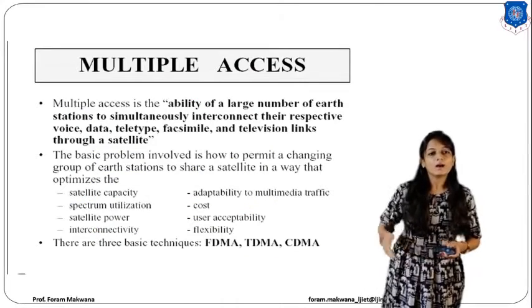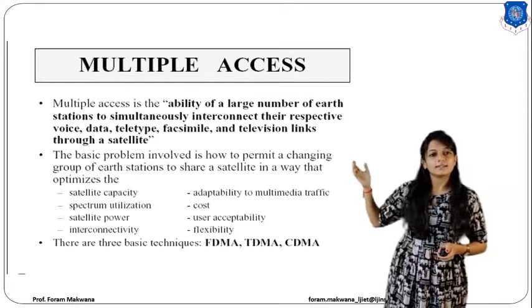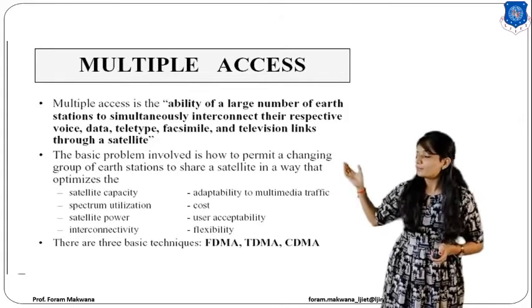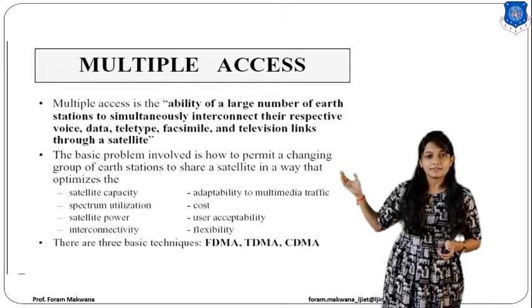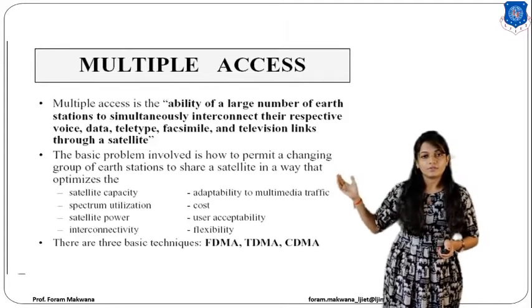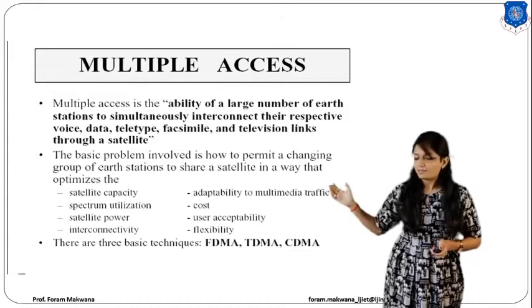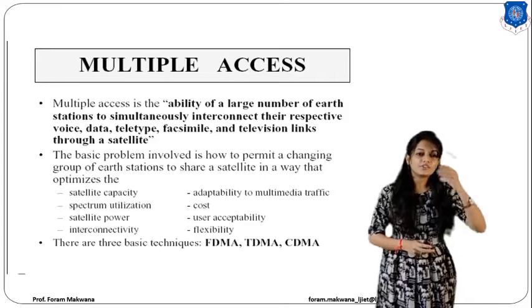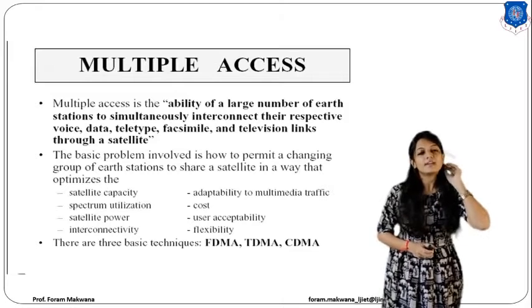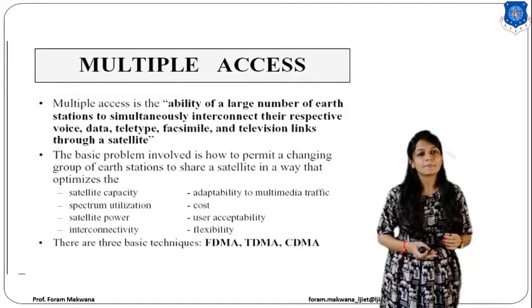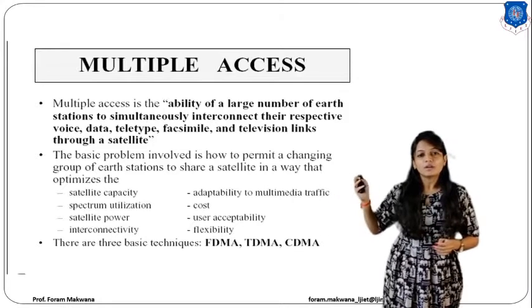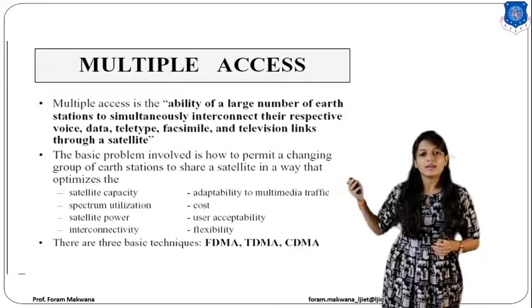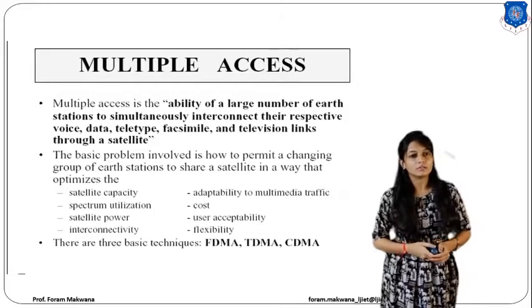That's why multiple access is the ability of a large number of earth stations to simultaneously interconnect their respective voice, data, facsimile and television links. Alright? That means we are able to communicate with the help of a large number of earth stations. They are going to communicate with each other.